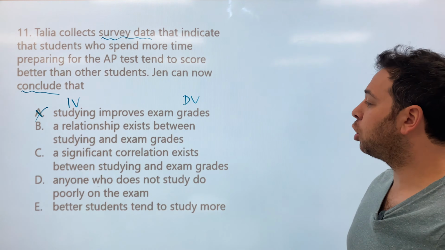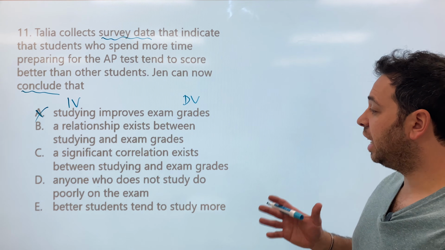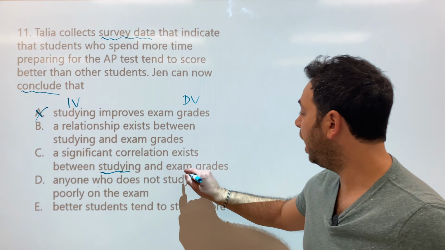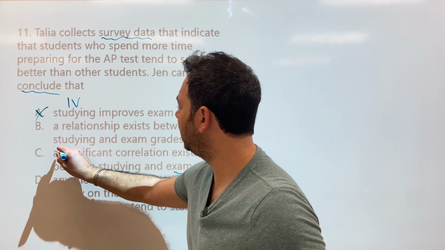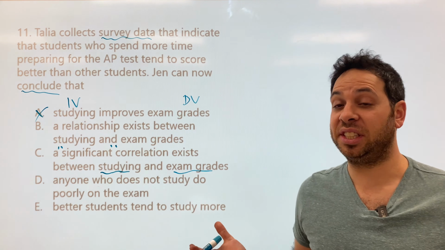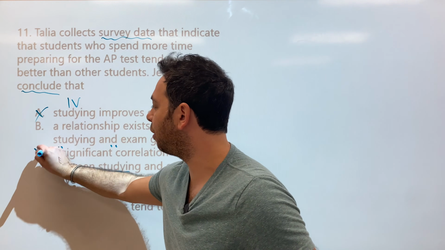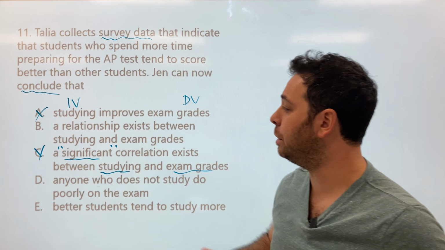A significant correlation exists between studying and exam grades. Now, yes, there could be a relationship between studying and grades, but they use the word significant. I don't know if it's significant. There's no extra data there, so I'm going to cross that off, right? That's kind of my buzzword that I need more information.